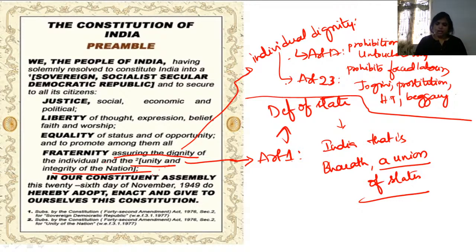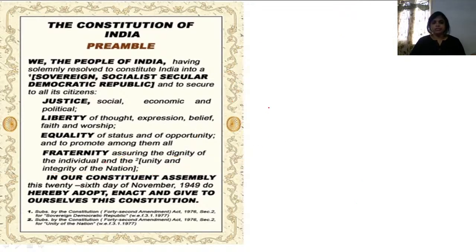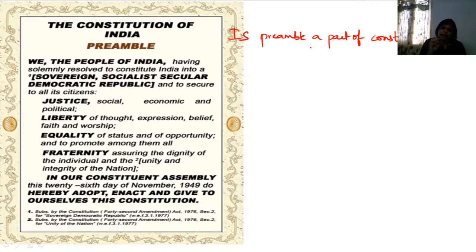Now, you understood that when we see the preamble, you get to know what is mentioned in the Constitution. Now the question is the most important one: is the preamble a part of the Constitution?